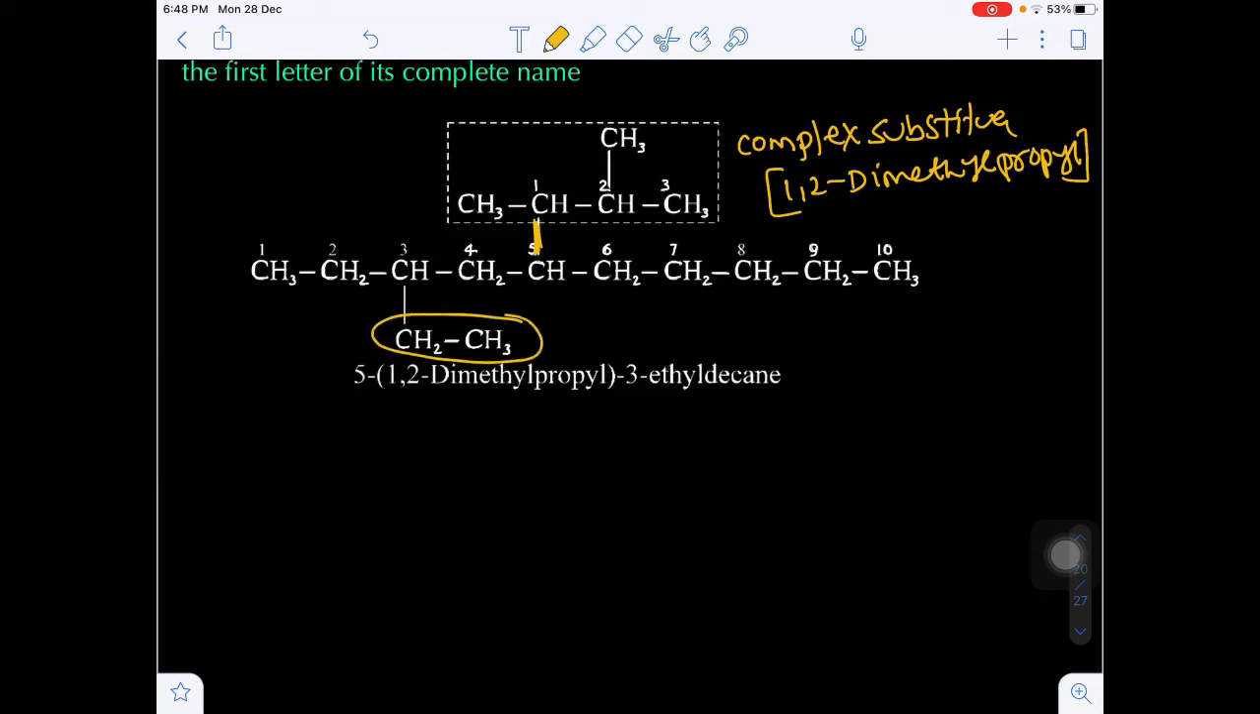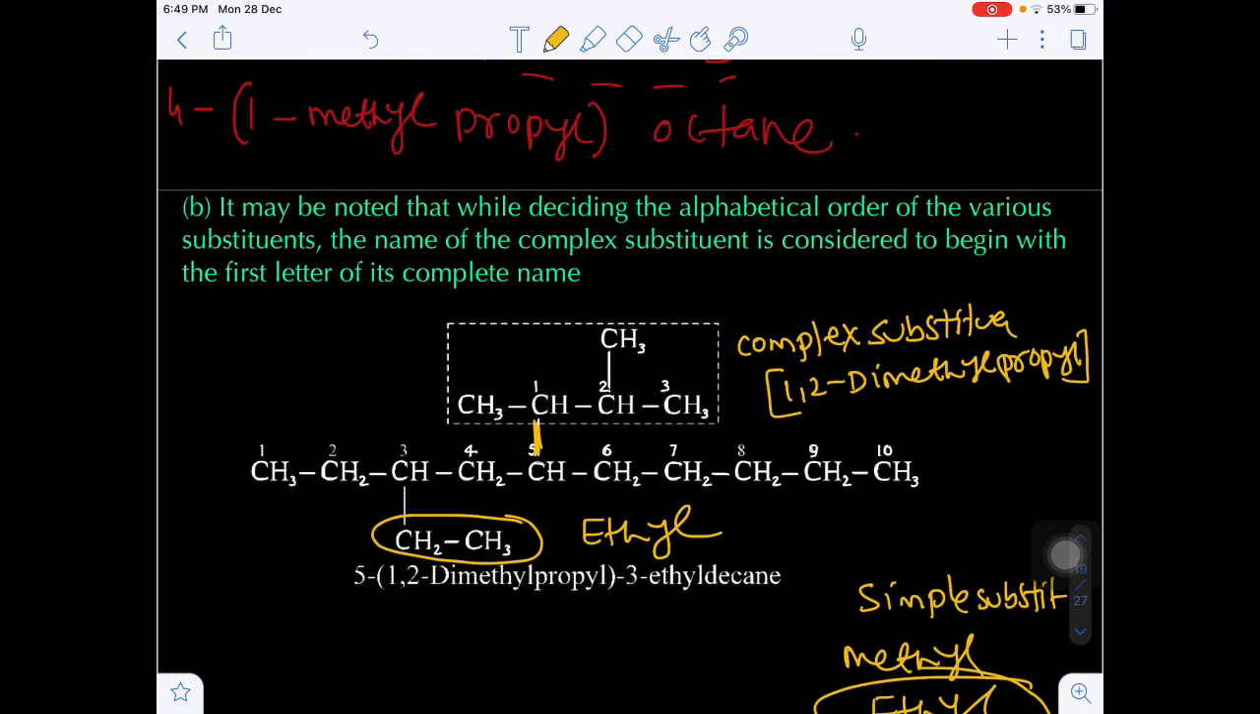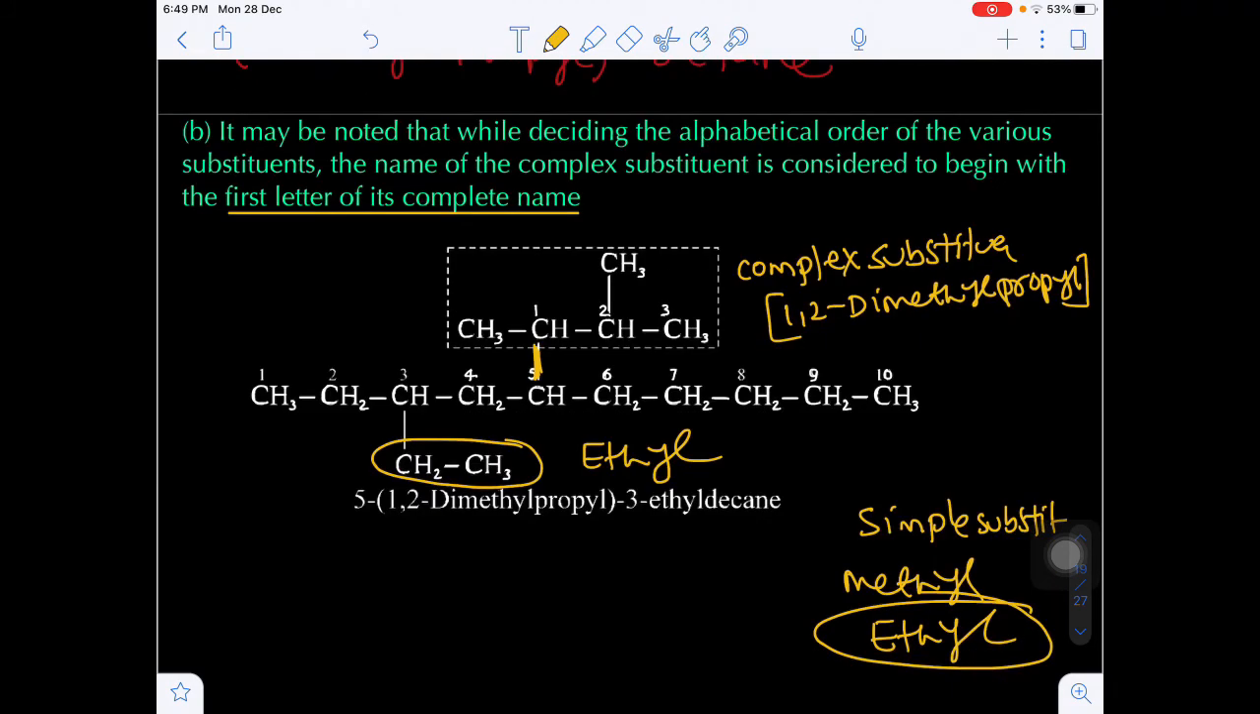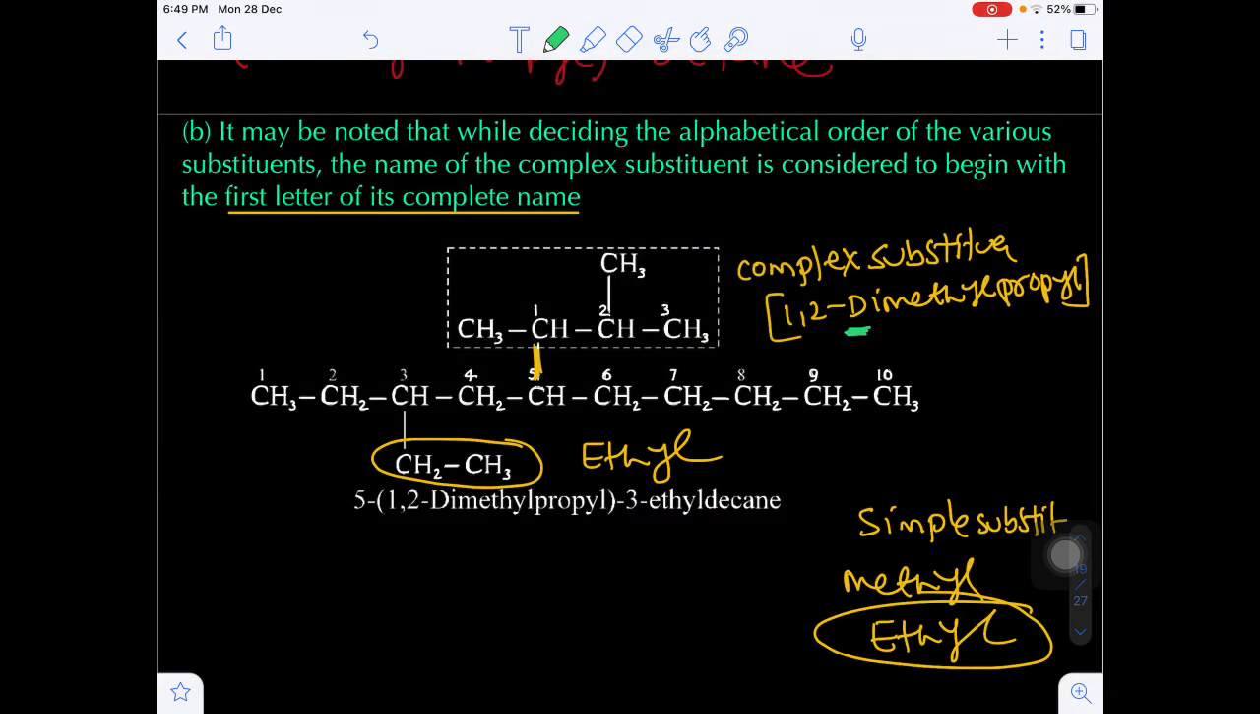Okay. Now here on the third position you have ethyl. Third position you have which substituent? Ethyl. Now obviously in a simple substitution, methyl and ethyl, we have to consider alphabetical order, ethyl. But in case of a complex substituent, just now I told you the first letter of the name of a complex substituent must be considered. What is the first letter of the complex substituent? Here D, dimethyl.